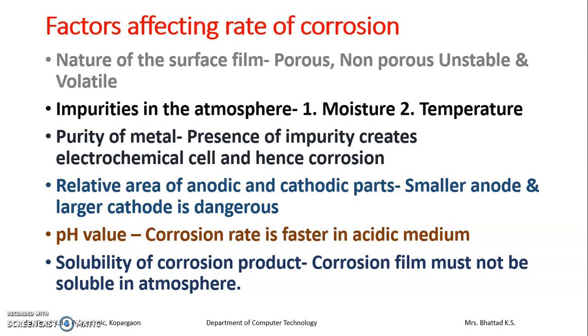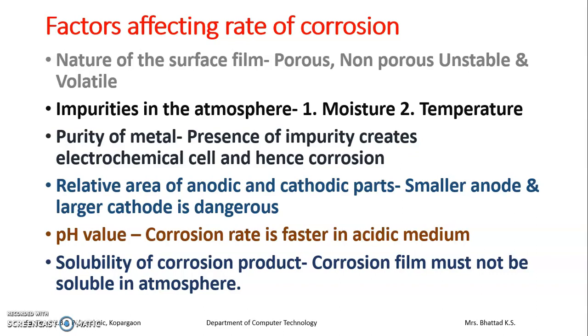Among these four film, remember guys, porous film is slowly corroding metal up to the end of metal. Non-porous oxide film is protective category, which once formed creates barrier between metal and atmosphere and protect metal from further corrosion. Next one is unstable film. Unstable film is not at all a problem, because it forms and immediately breaks into metal and oxygen again. Example for this category is gold. Gold is having no problem of corrosion.